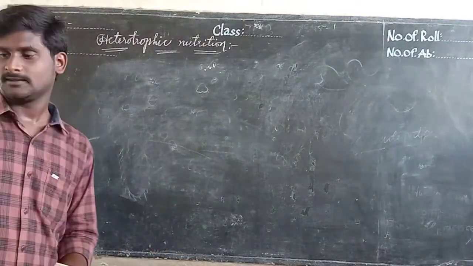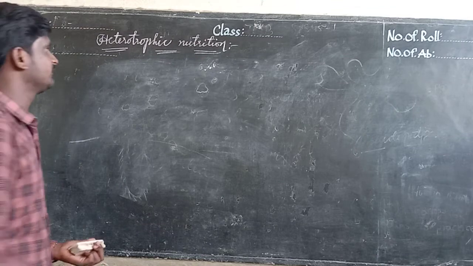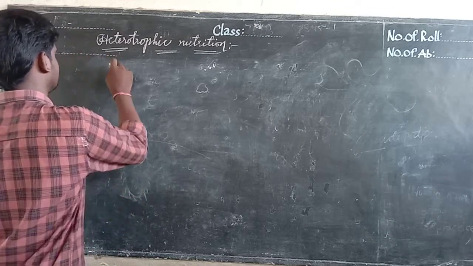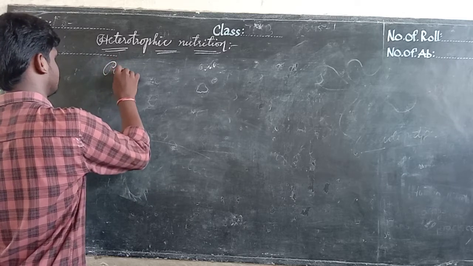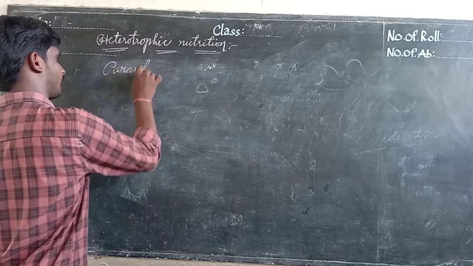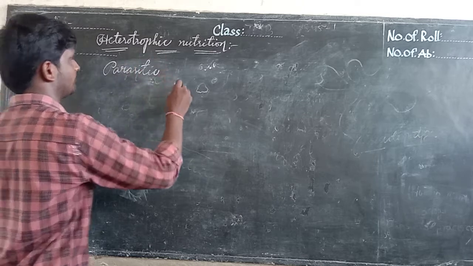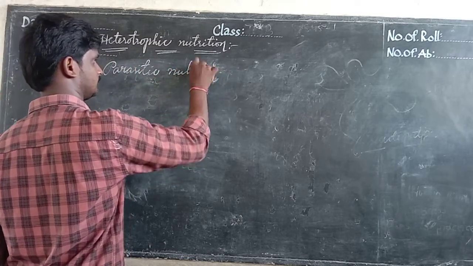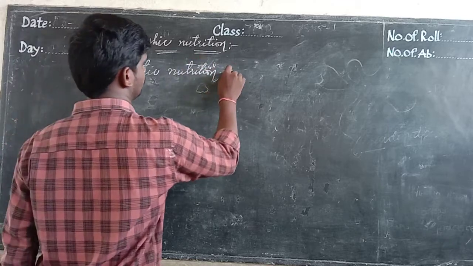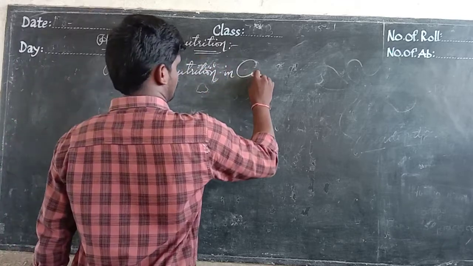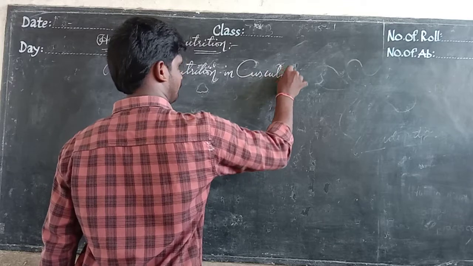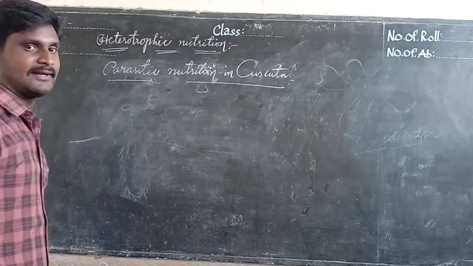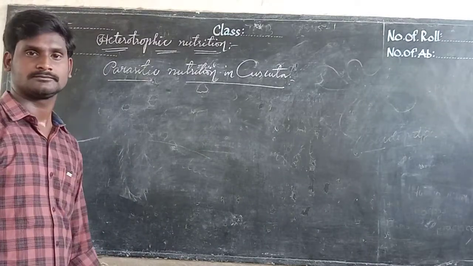Nutrition method in Cuscuta means parasitic nutrition in Cuscuta.